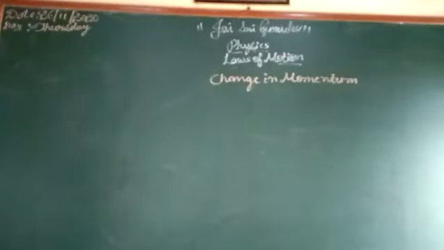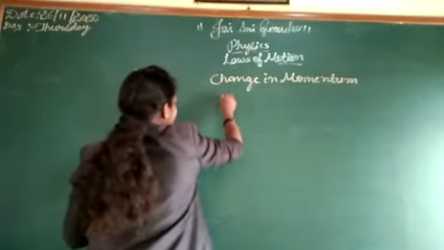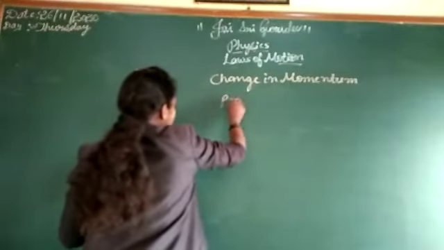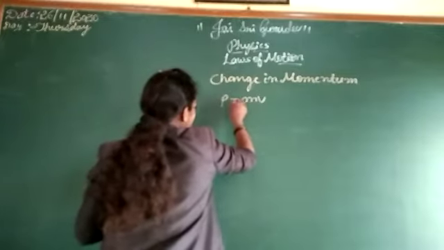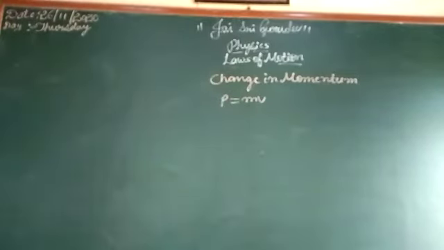Before that, let us write the linear momentum formula. We know that small p is equal to m into v. This is the mathematical formula of linear momentum, isn't it? Now the linear momentum will change, so we can give a mathematical formula for this.